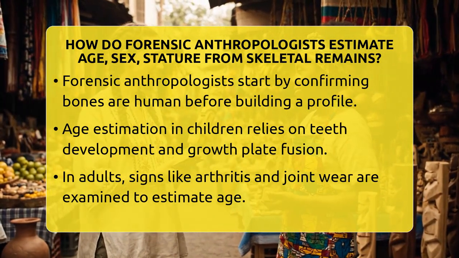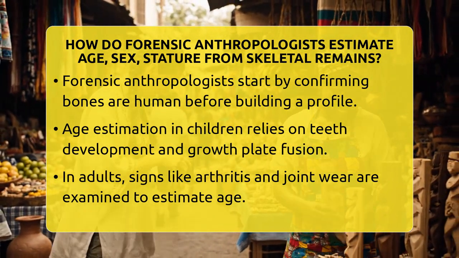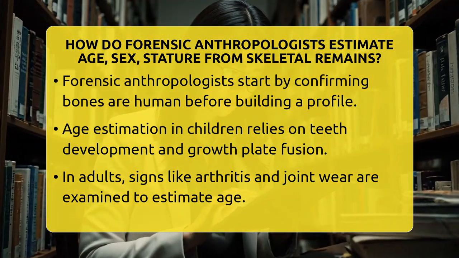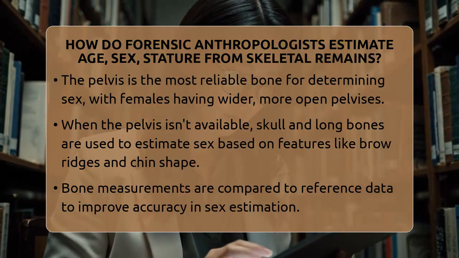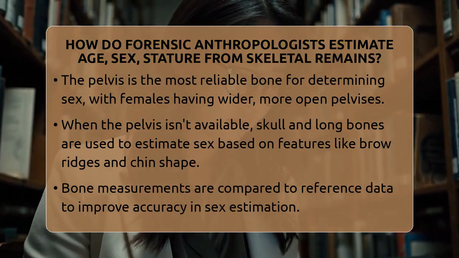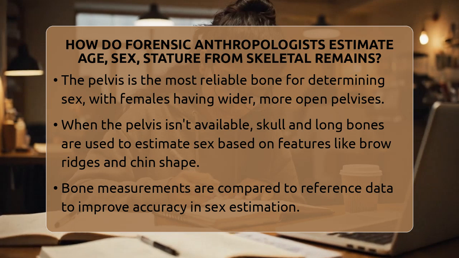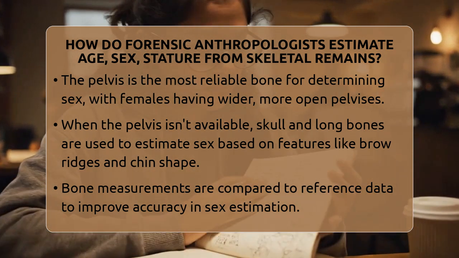Here, they examine signs of aging like arthritis on joint surfaces and changes in the pubic symphysis, which is the joint at the front of the pelvis. These features change in predictable ways as people age, but individual differences can affect accuracy.